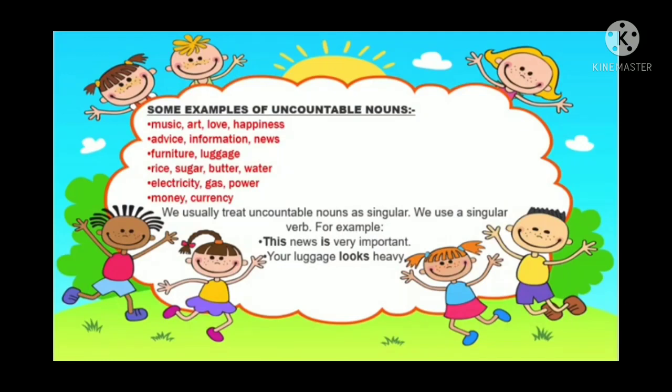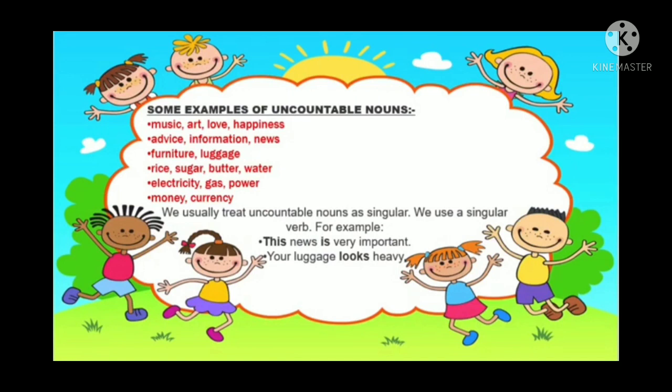Some examples of uncountable nouns are music, art, love, happiness, advice, information, news, furniture, luggage, rice, sugar, butter, water, electricity, gas, power, money, currency.